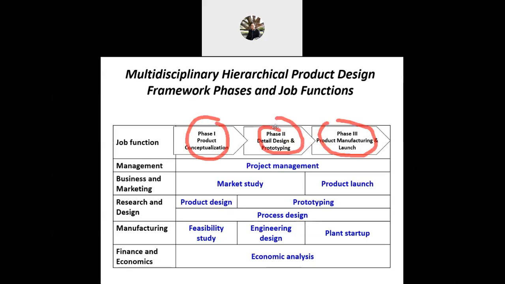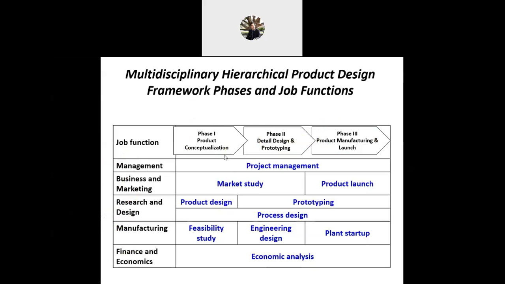Phase 3 can also be classified into 5 job functions: management, business and marketing, research and design, manufacturing, and finance and economics. From beginning until end, we have to do a lot of work.